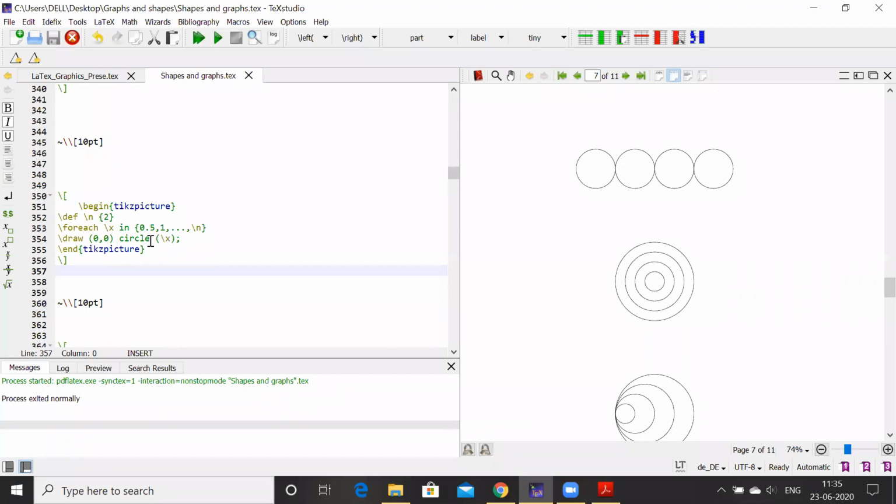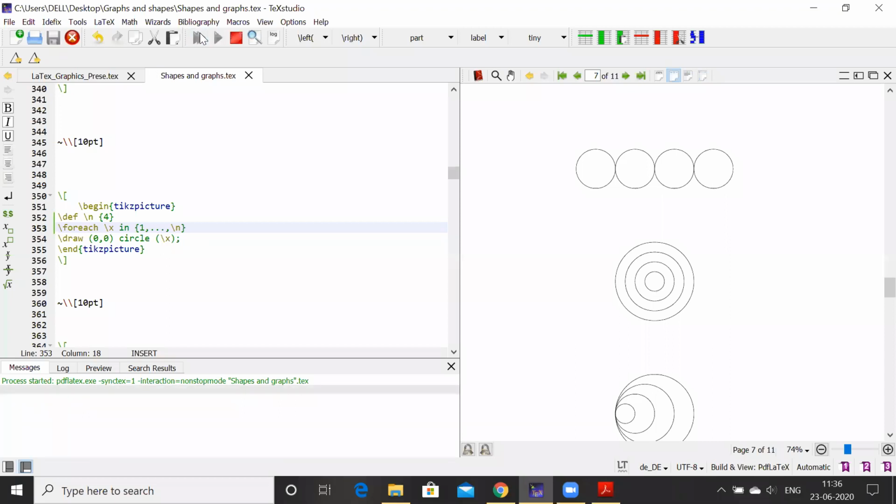So that's why the radius is kept as circle with radius \x, where \x belongs to 0.1, 2, 3 up to 4. If I change this to 4 and change this radius to 1, 2, it will go up to 2. So it will go up to 1, 2, 3, 4, and the radius will change accordingly. Center will lie at 0, 0.